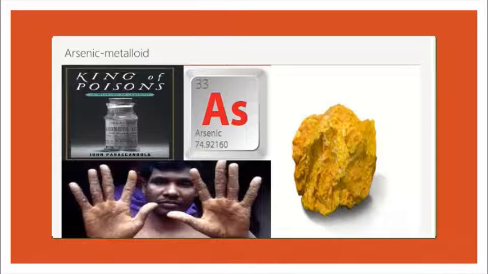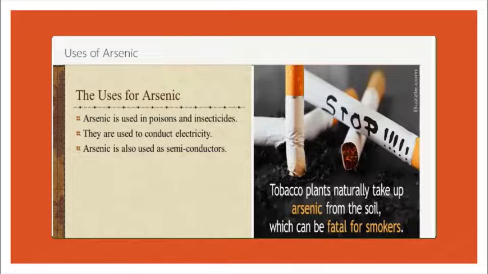The next, arsenic. It is known as the king of poisons. It has atomic number 33, atomic weight 74.92. You can observe the picture of arsenic.